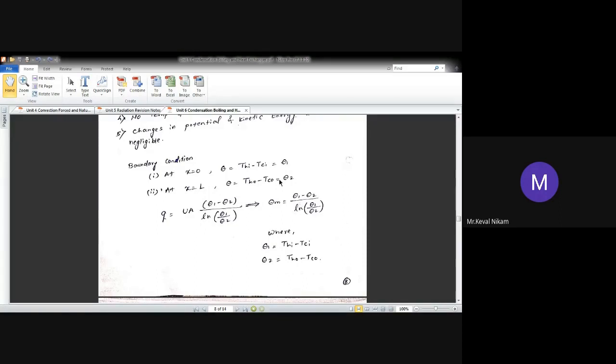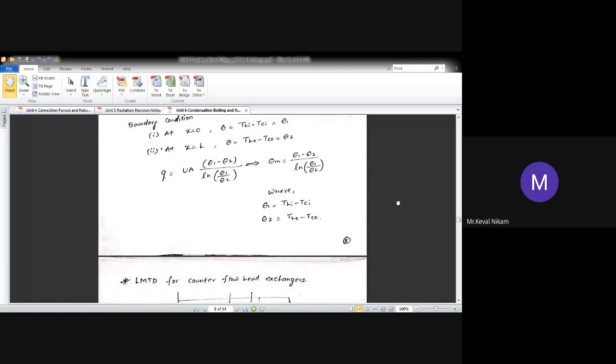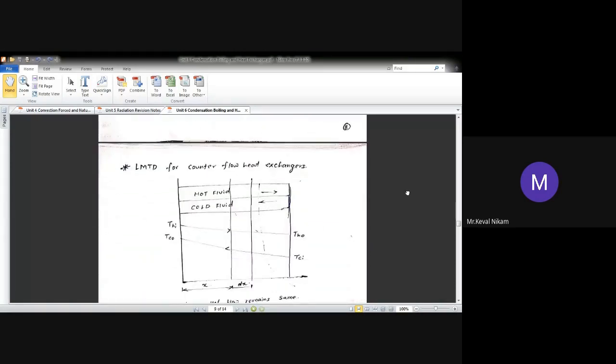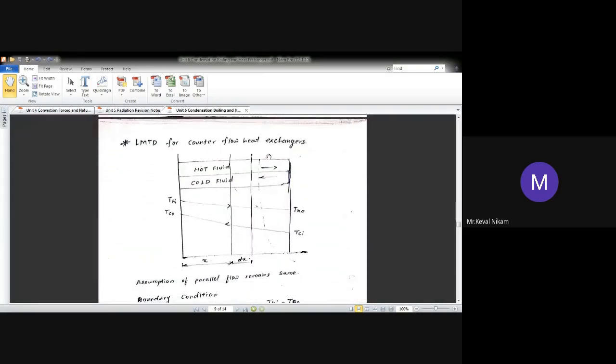थीटा 1 क्या है, तो THI माइनस TCI है, थीटा 2 क्या है, THO माइनस TCO। ठीक है, UA क्या है, ओवरऑल हीट ट्रांसफर कोएफिशिएंट है। Now let us check about counter flow heat exchanger. What is going to happen for a counter flow heat exchanger? The fluid is going to move in a opposite direction.